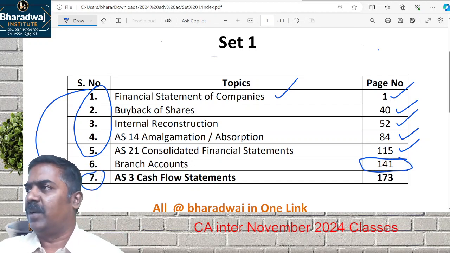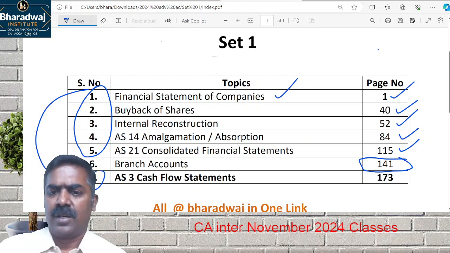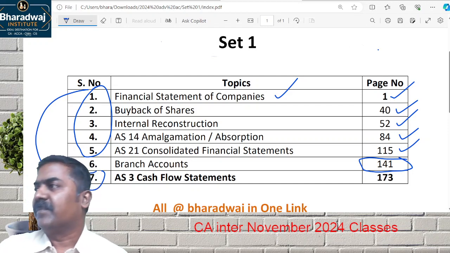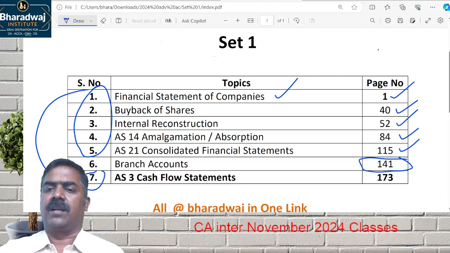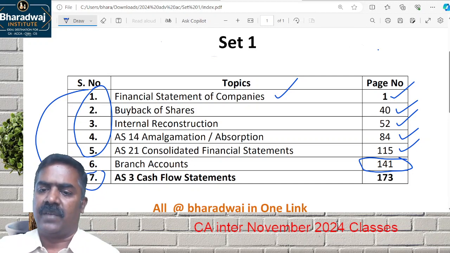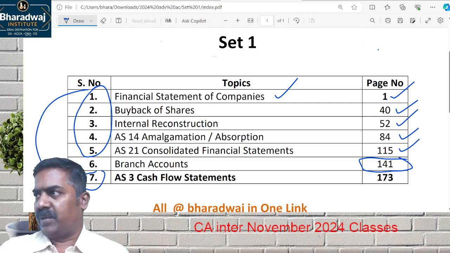It is totally a different one, which we are going to see. So this is the order. We'll start with which one? Financial statement, then buyback, internal reconstruction, like that. We are going to start in a logical way. We'll complete set 1 first.